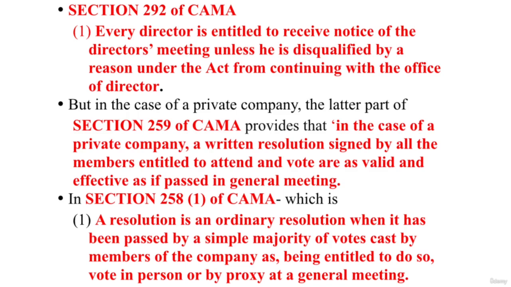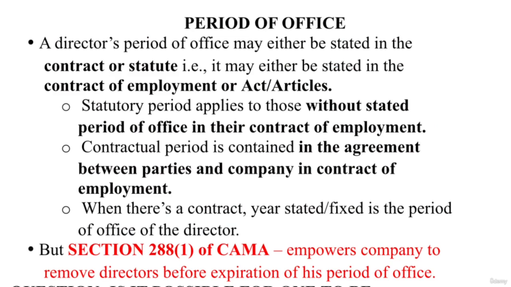A director's period of office may either be stated in the contract or in the statute. It may be stated in the contract of employment or in the Act or articles. Now, statutory period applies to those without a stated period of office in their contract of employment. Contractual period is contained in the agreement between the parties and the company, in the contract of employment. Where there is a contract, the year stated or fixed is the period of office of the director. Do you understand that? But do not forget that section 288(1) empowers the company to remove directors before expiration of his period of office.